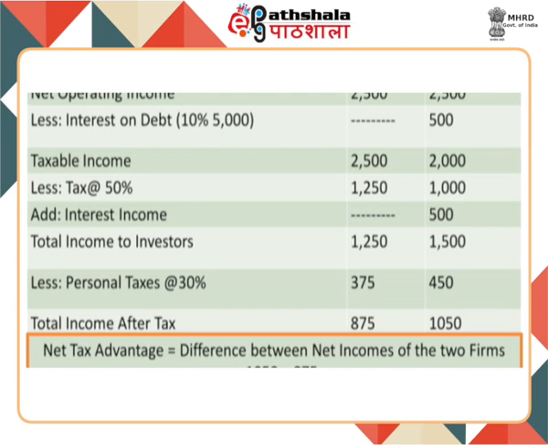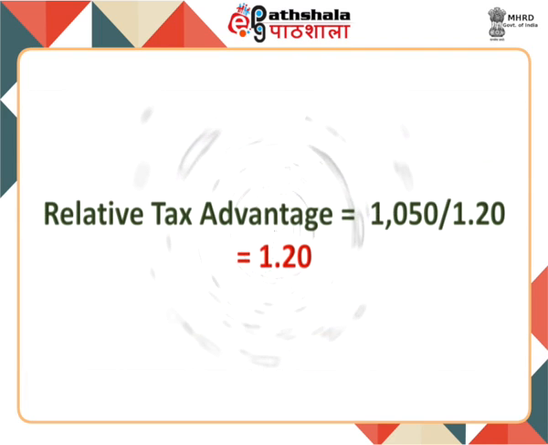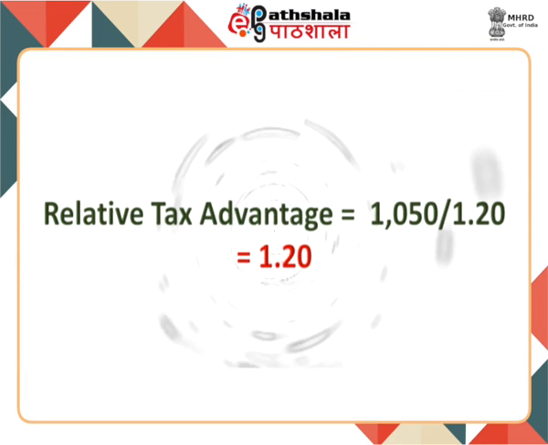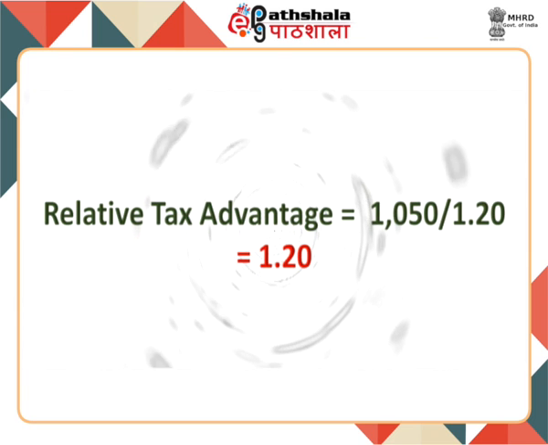The net tax advantage is the difference of net incomes of the two firms and is also called interest tax shield. It comes out to be rupees 175, that is, the extra income of investors in the levered firm is rupees 175.